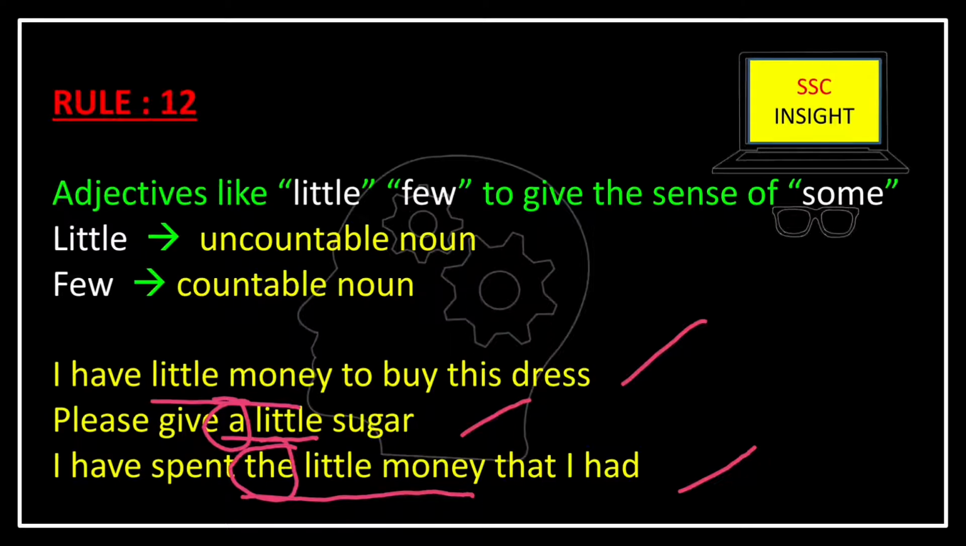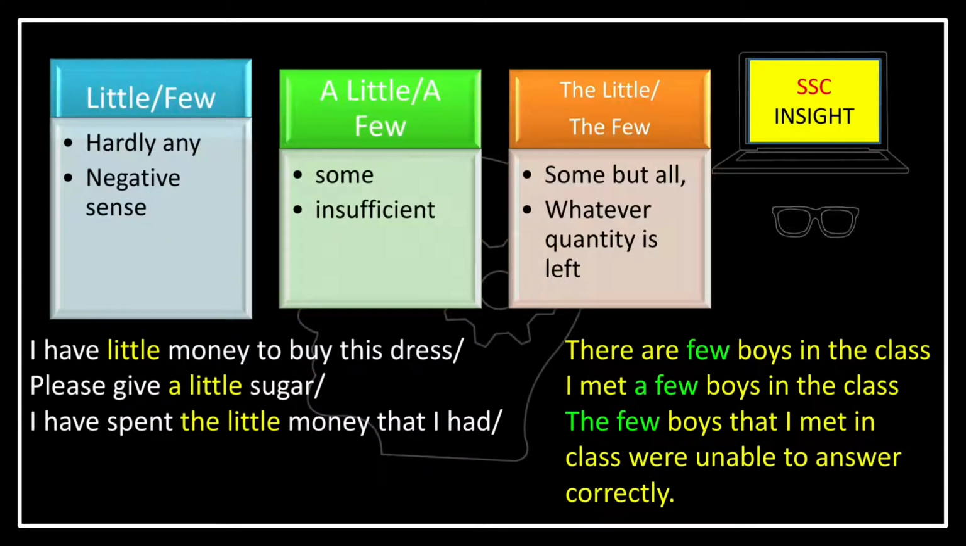So how can we understand what article is correct to be used in any sentence? Whenever we are using little or few without any article, that means there is hardly any of something, or it is in a negative sense, like: I have little money to buy this dress.